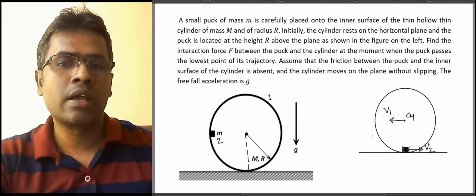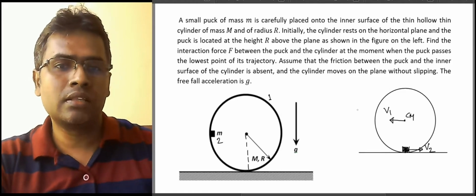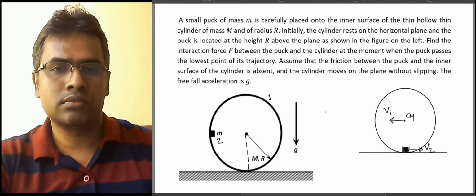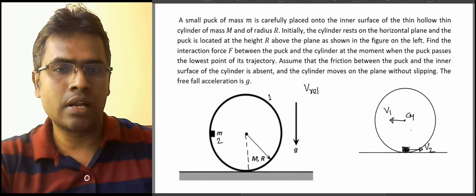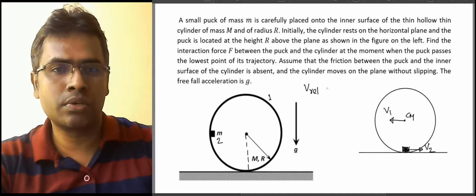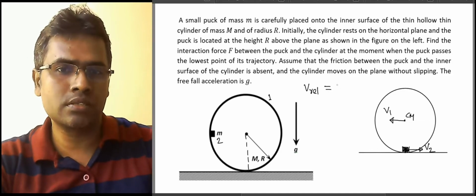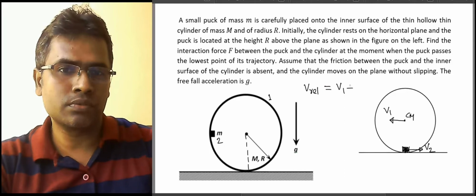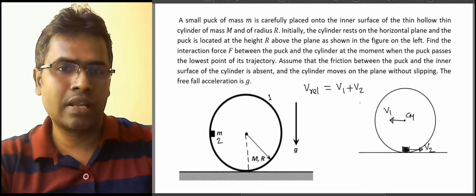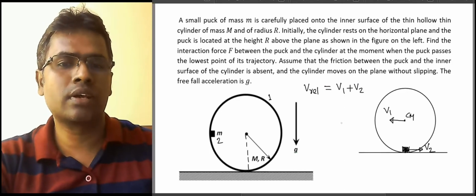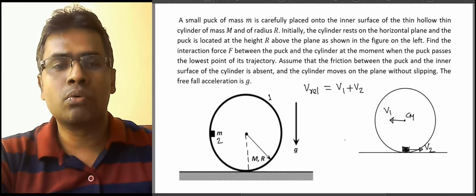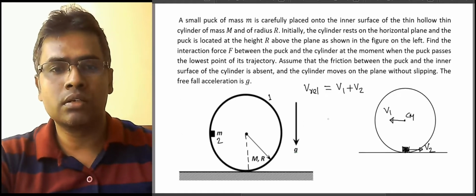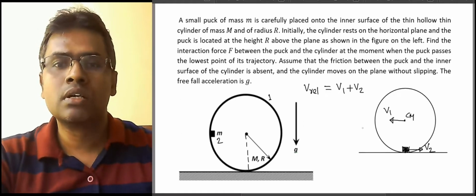Now, if we can get the relative velocity, the velocity of the puck relative to the center of mass of the cylinder, because they are moving in opposite directions, it is v1 plus v. If we can get this value, I think we can figure out the interaction force between them. So how do we proceed forward to get this?